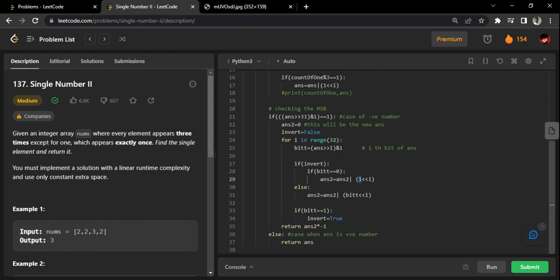Now when 1 comes, we have to do 0. The 0 we don't need to do because already 0 is there everywhere, right? You can avoid that step, or you can do it also, no problem. But you can avoid that step. So when a 0 comes, I have to revert it to 1. That's what we are doing here. 0 came, I reverted it to 1. That will give me the original answer.